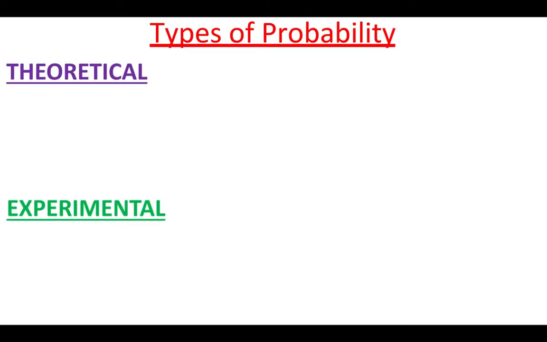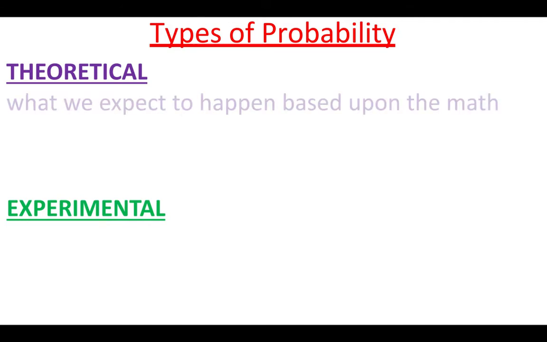Now we're going to talk about 2 types of probability, and we're going to be doing these 2 in our experiment that I'm going to outline in just a minute. The first one is called theoretical probability. So in theory, what is the probability, right? Theoretical is what we would expect to happen just based upon the math.